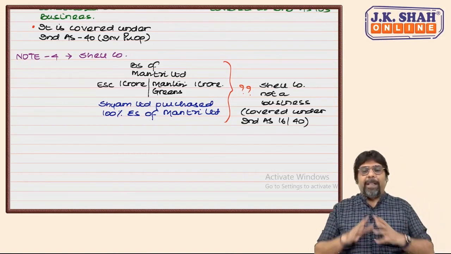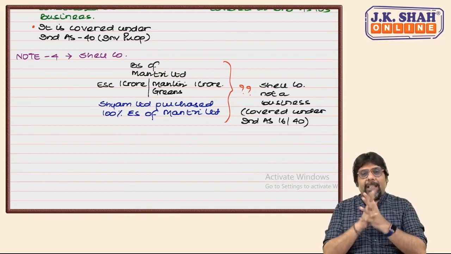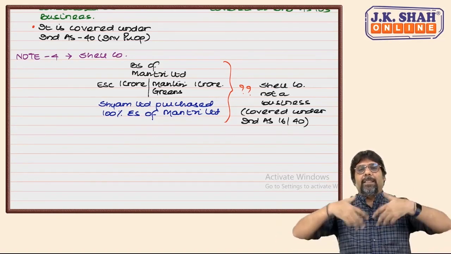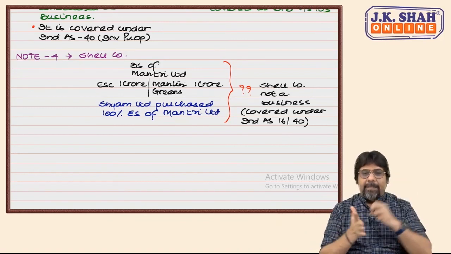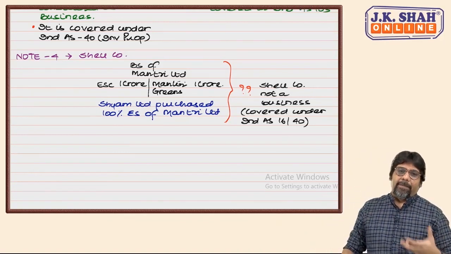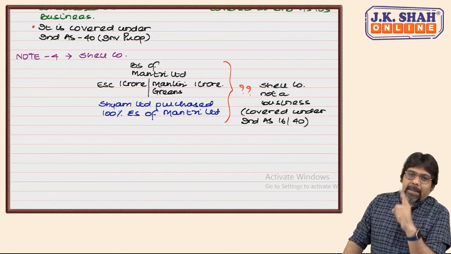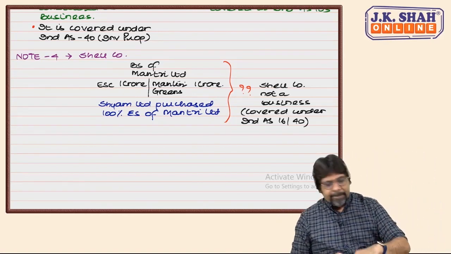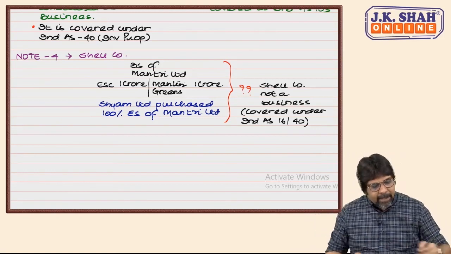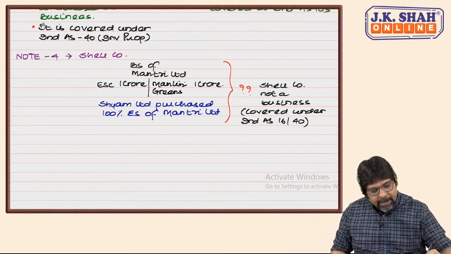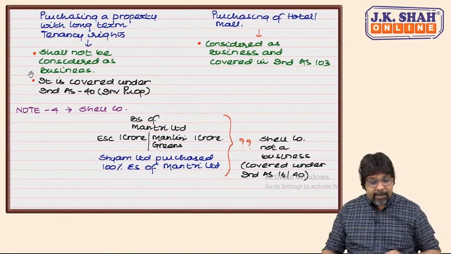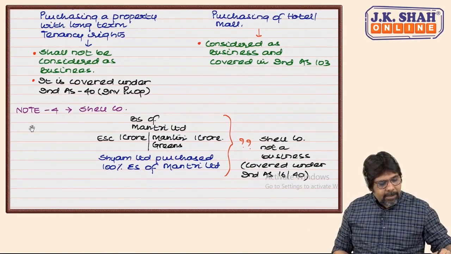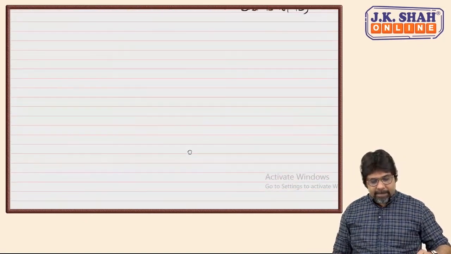Chartered, I hope you are getting a clearer view that there has to be a business. You cannot randomly purchase assets and say it's a business combination. There has to be a business which will generate returns for you. Am I clear? So mere purchasing of property shall not be considered as a business. Copy this and then we move ahead. I hope it is very clear what is the definition of business, what it includes and what it does not include. Now, chartered, we understood the meaning and the definition of the word business.